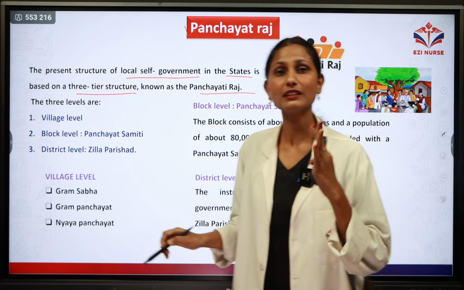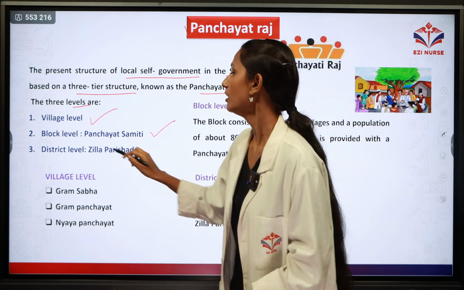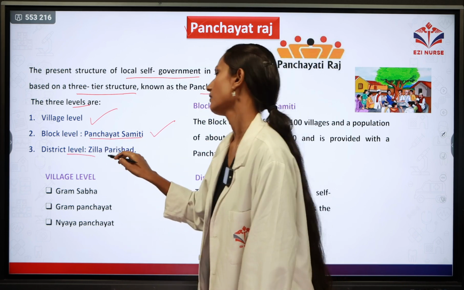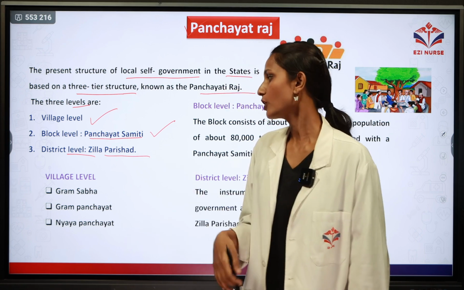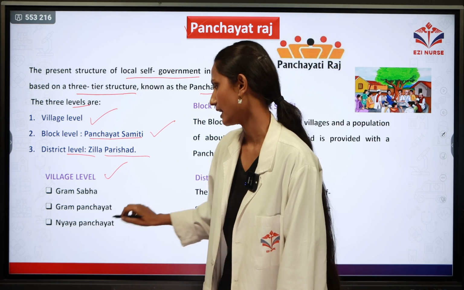It consists of 3 levels. The first one is the village level, the second one is the block level, where the Panchayat Samiti will be there. Next is the district level, where the Zilla Parishad will be there. In the village level, there will be Gram Sabha, Gram Panchayat and Nyaya Panchayat.